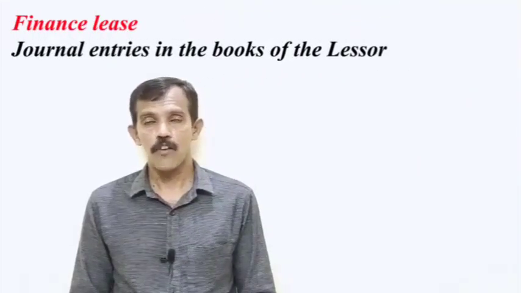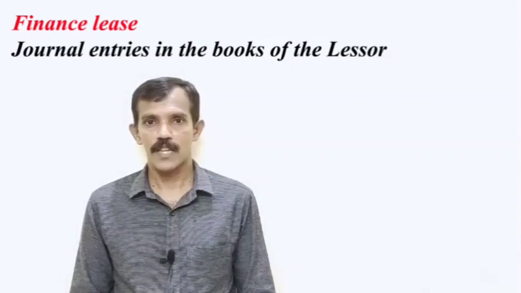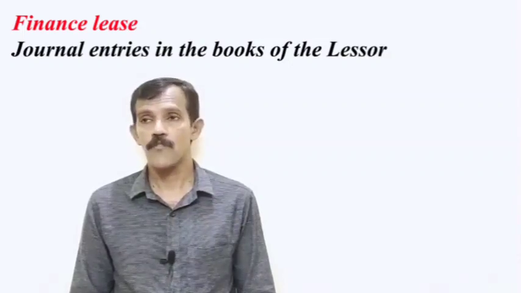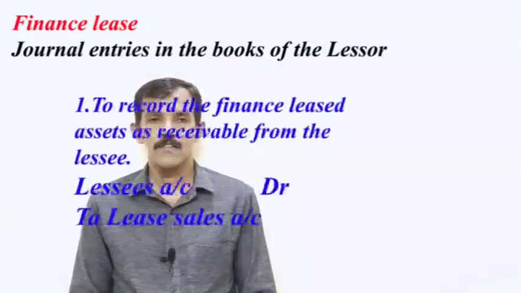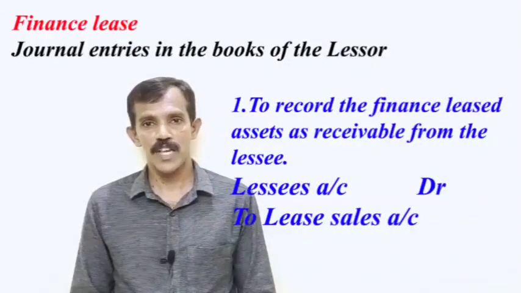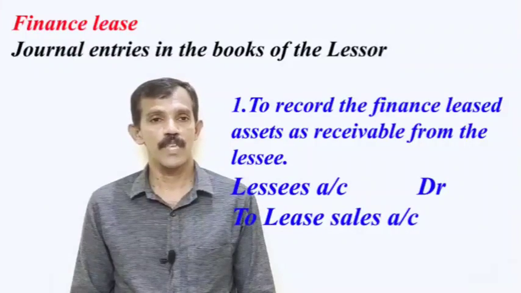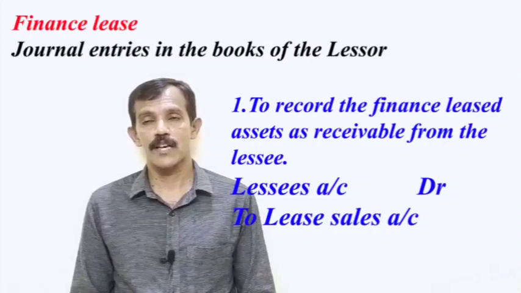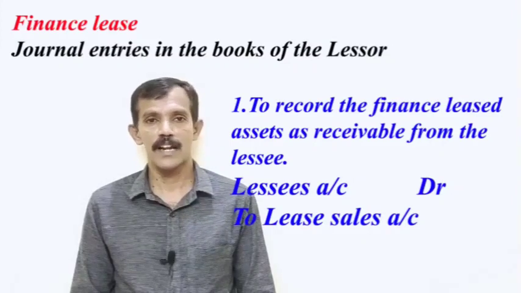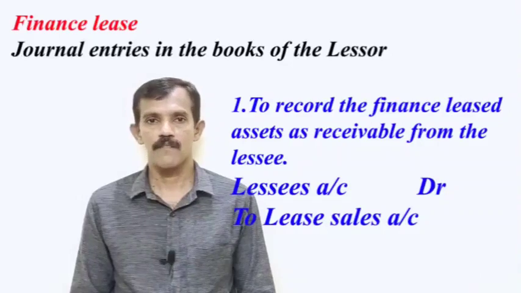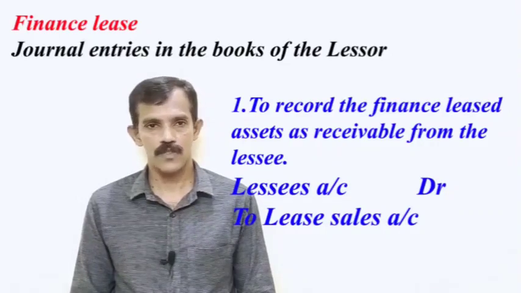Then we discuss journal entries in the books of lessor in case of finance lease. First entry, to record the finance leased assets as receivables from the lessee. Journal entry: lessee's account debit to lease sales with the net investment in lease.